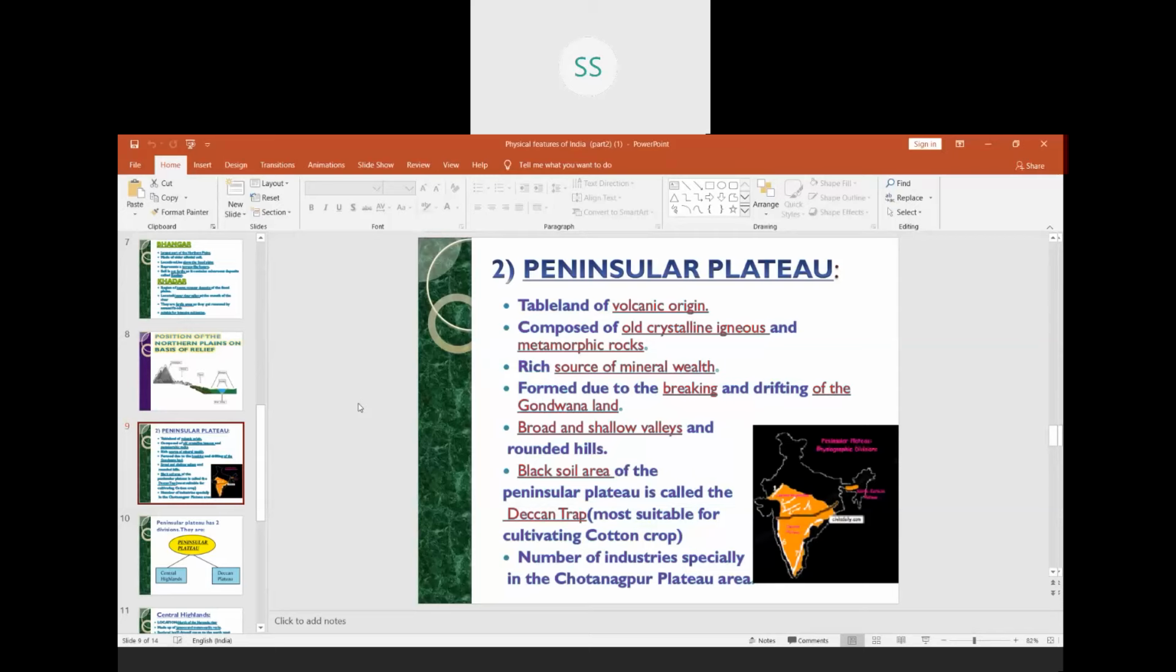And there are a number of industries, especially in the Chota Nagpur Plateau area. Children, here there is a map you can see in this same slide, where you have been shown the Deccan Plateau over here. I'll show you.